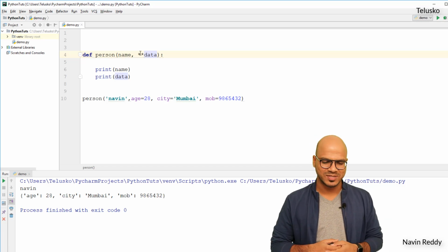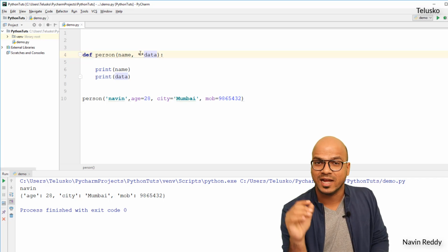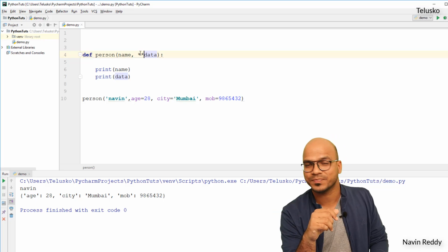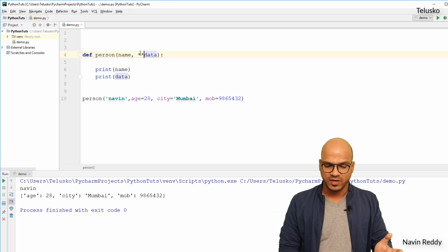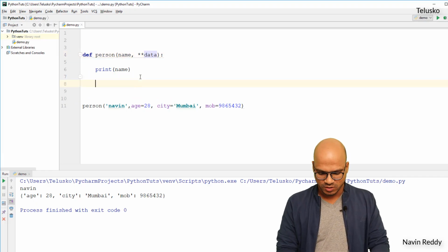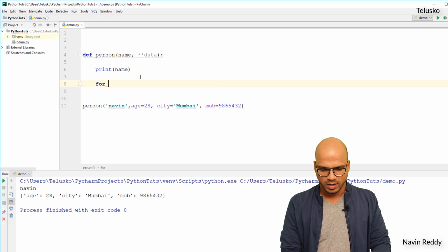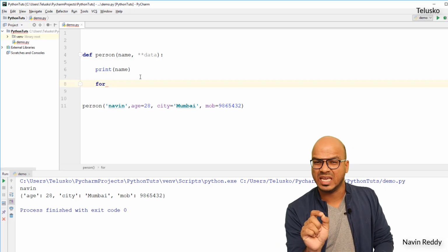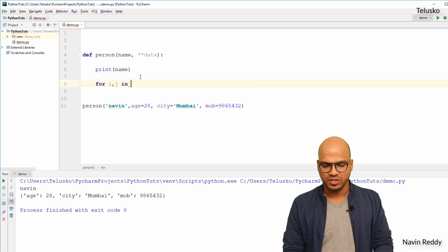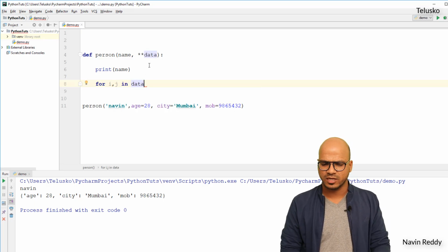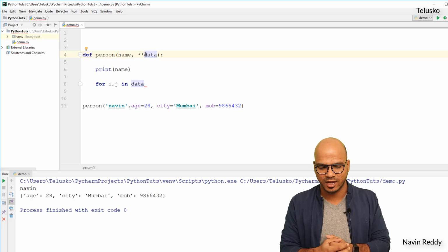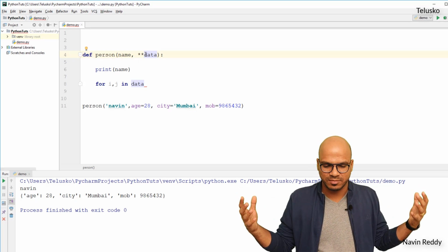So it's so simple, right? If you want to pass multiple data, and that too with the help of keywords, then we have to use keyword variable length argument. Makes sense, right? In fact, here we can also use a for loop to print the key and value pair, you know? So we can say for, and we have two things, right? We have a key and a value. So we have to say for i comma j in, and then you have to fetch from data, right? In fact, in normal books or projects, we normally write kwargs, which is keyword arguments, but that's fine. You can use any name here, it doesn't matter.